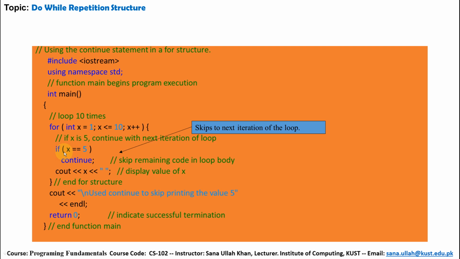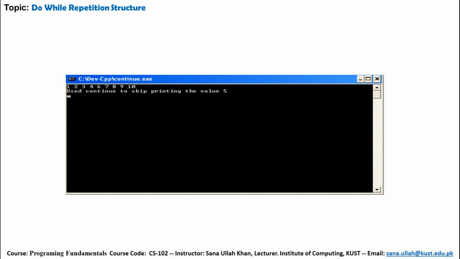Now if it becomes 5, so x is equal to 5, then what to do? Continue, and start the next iteration of the loop. This loop will be started again: x is 1, 2, 3, and so on. So use continue to skip printing the value 5. So this is the output: 1 2 3 4. The value 5 is not printed because of continue. Then 6 7 8 9. Use continue to skip printing the value 5.